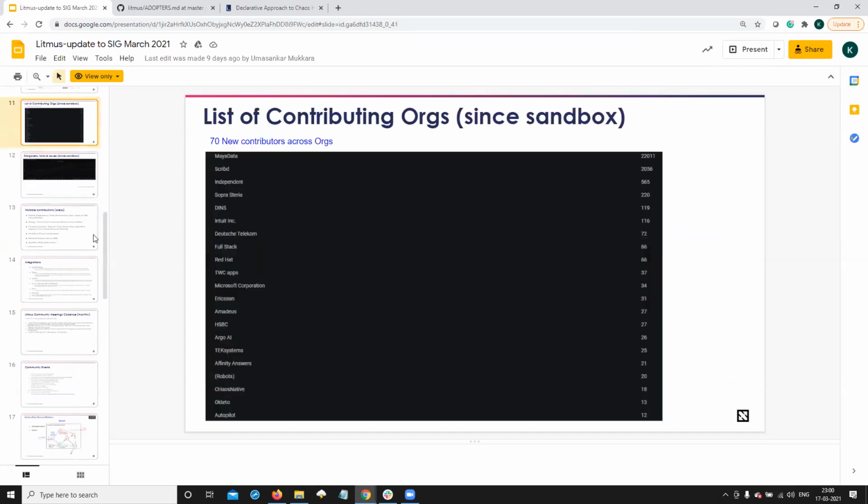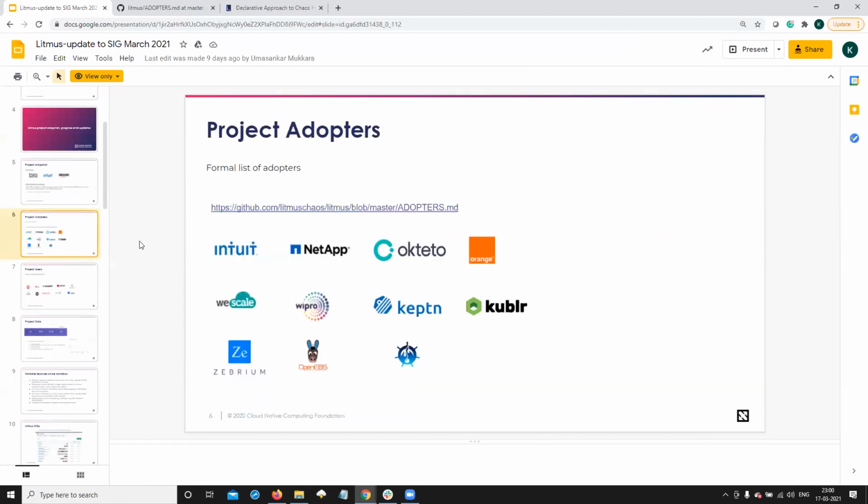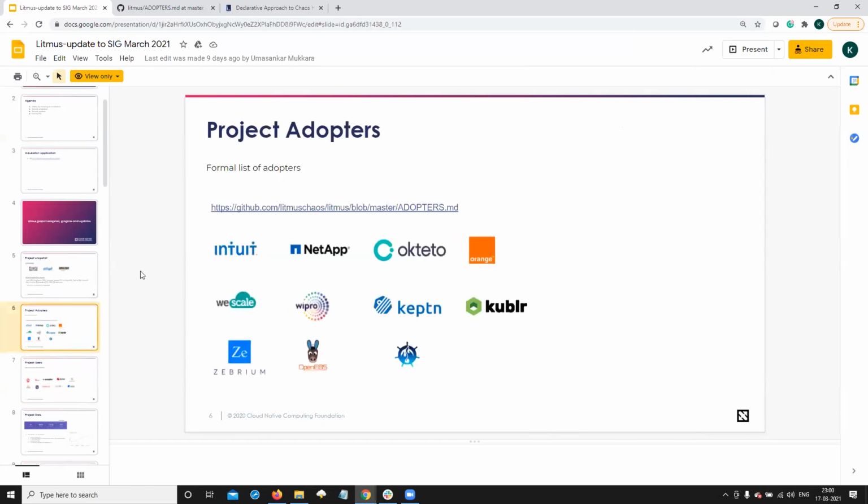If you are using Litmus in some capacity, please feel free to add your adoption story so that we will be able to make a better case for the project with the TOC. It will be much appreciated if you can come up with any kind of feedback, or if you're willing to participate in the user interviews as to how you're using Litmus and how it has been helpful for you. Please do let us know. You can send me a DM, or you can just express your intent on the channel and we'll get in touch with you.